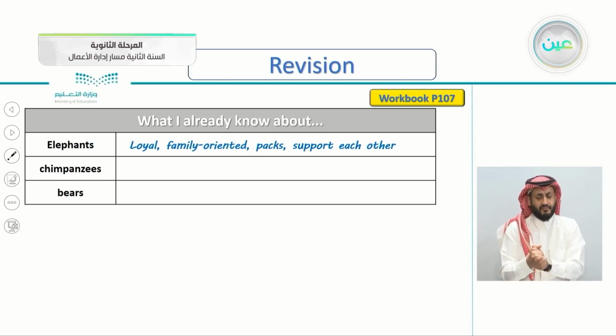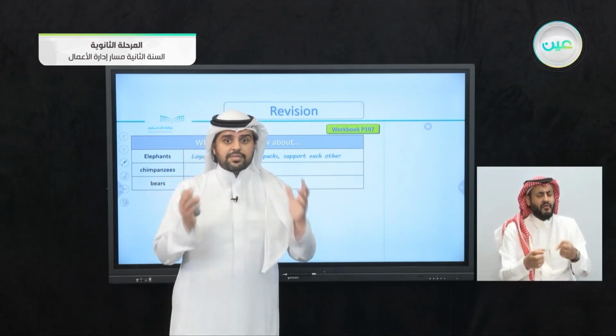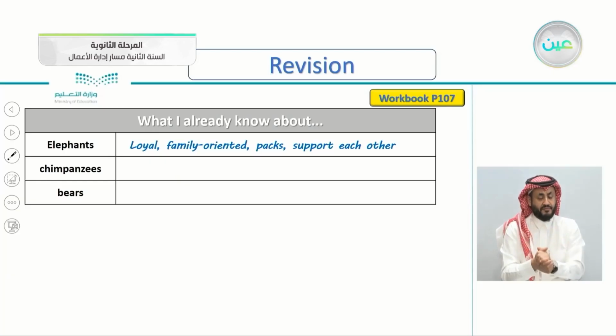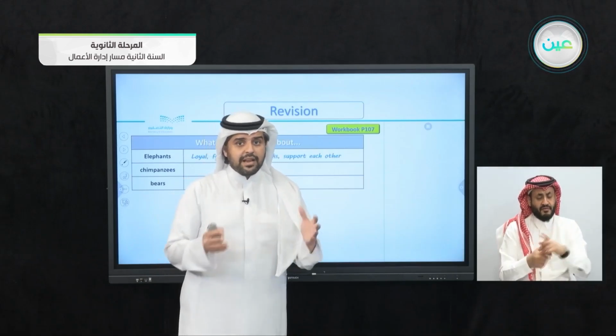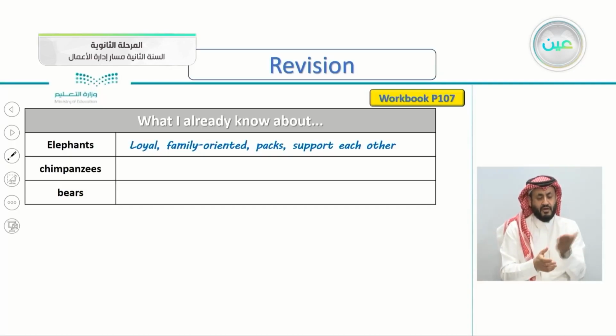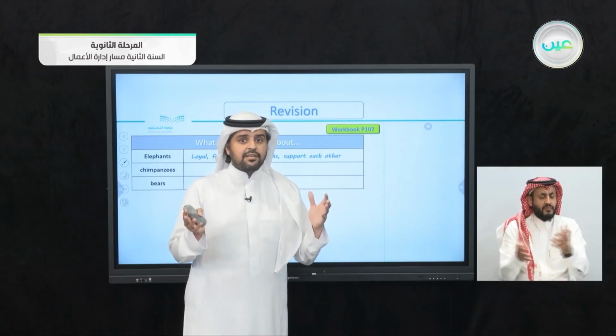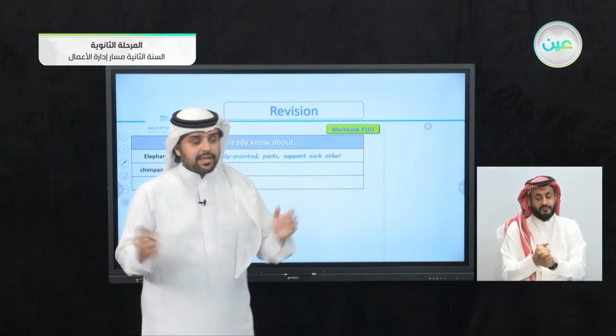What does it mean that they move in packs? Yes, very good. They move in groups. You don't see one elephant alone in the wild. They move in groups, like families. They move together and support each other. They are like a family. Each elephant will support the other. Just like in the picture, you can see the big elephant and the baby elephant. He is supporting him. So loyal, family-oriented. They move in packs. They support each other. What else do you know about elephants? Are they small or big? Yes, they are very big, actually.